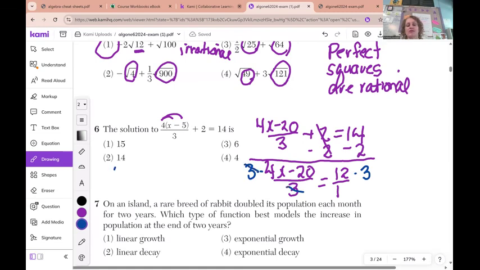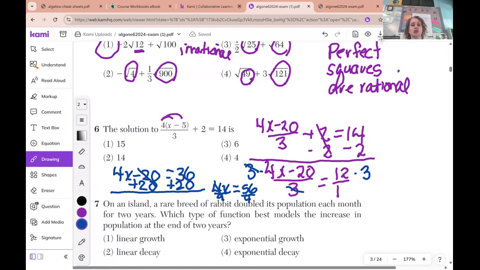So I get 4x minus 20 equals 36. Add 20. Add 20. My 4x is equal to 56. Divide by 4. Divide by 4. And x is equal to 14. Again, many ways to do these problems.